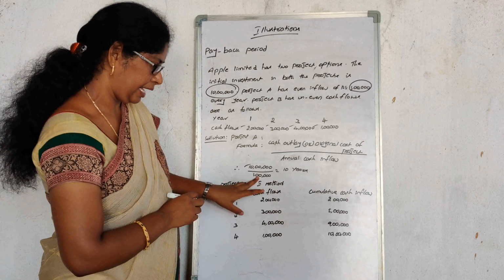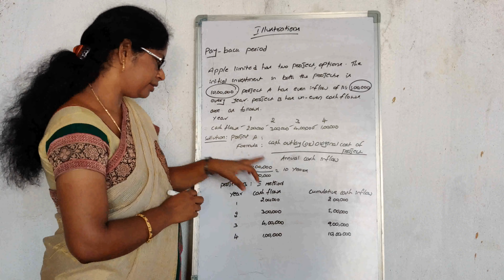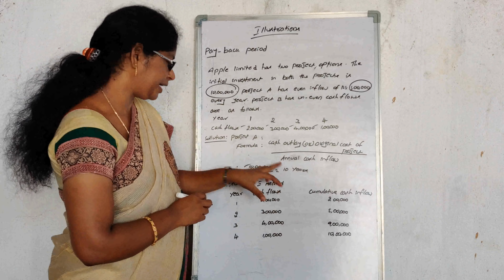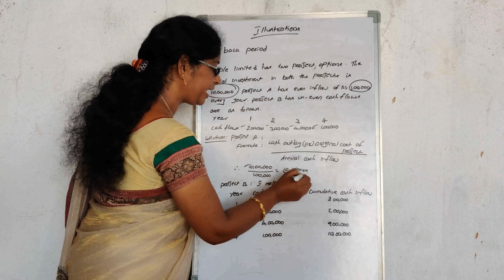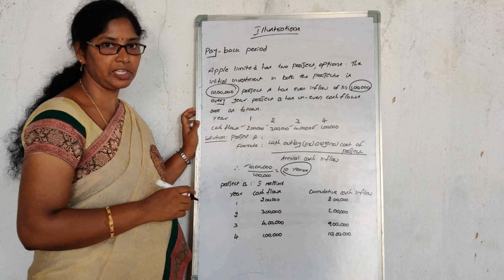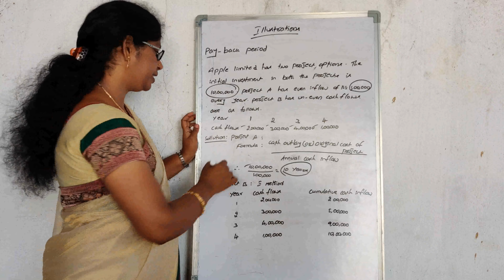So 10 lakhs divided by 1 lakh equals 10 years to recover the initial investment. So this is method A.